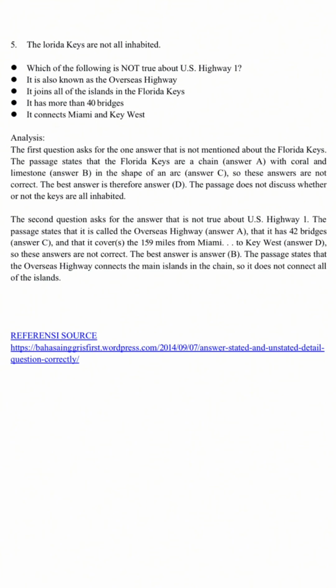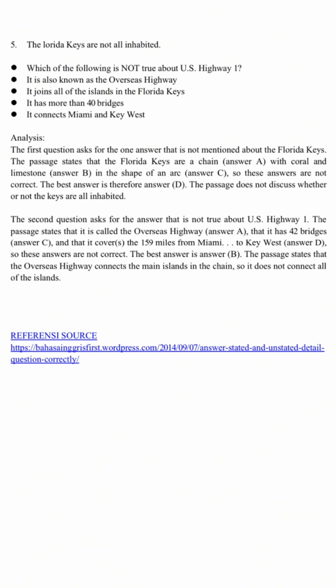Analysis. The first question asks for the one answer that is not mentioned about the Florida Keys. The passage states that the Florida Keys are a chain, answer A, with coral and limestone, answer B, in the shape of an arc, answer C, so these answers are not correct. The best answer is therefore answer D. The passage does not discuss whether or not the Keys are all inhabited.